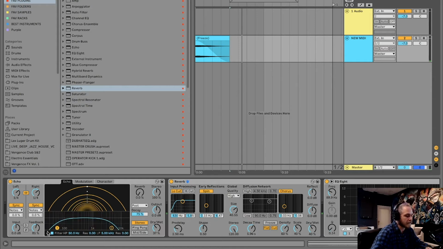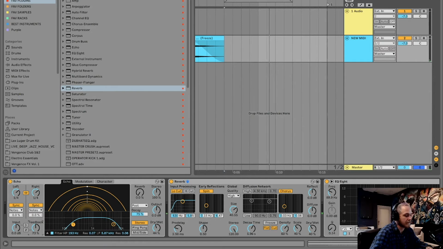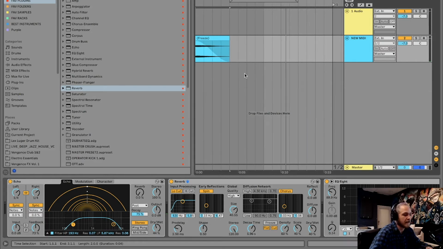Yeah, getting there. Let's EQ this echo signal a little bit, add some resonance to that mid-high end, and increase the dry wet just a bit so we hear a little bit more of that echo. Okay, that might be a little too much feedback. Yeah, we'll just try that.